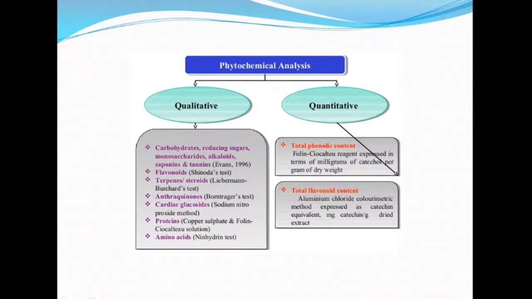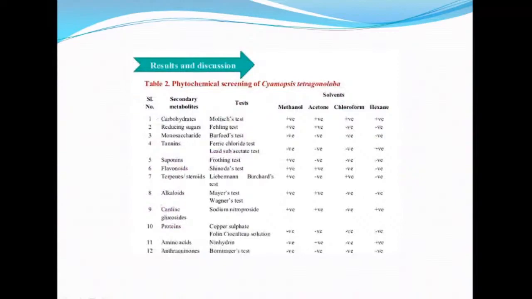Again, we can go for qualitative and quantitative estimation. Qualitative covers all the components: carbohydrates, saponin, terpenes, cardiac glycoside, protein, amino acids. Quantitative covers total phenolic compound and total flavonoid compound. So the results should be presented like this.